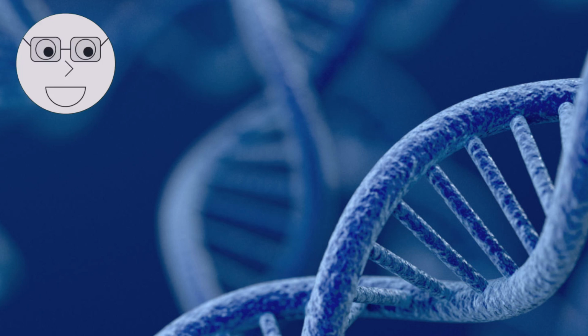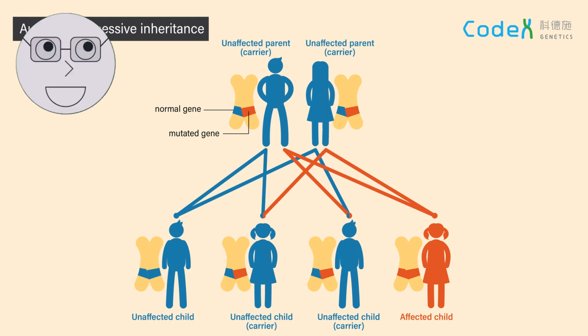It is a field that has revolutionized our understanding of how traits are passed down from one generation to the next. The visuals show different examples of inheritance, such as the passing down of traits from parents to offspring, and the different patterns of inheritance, such as dominant and recessive traits.